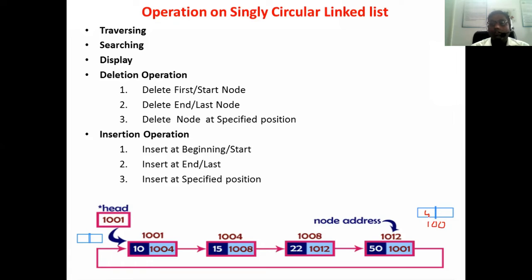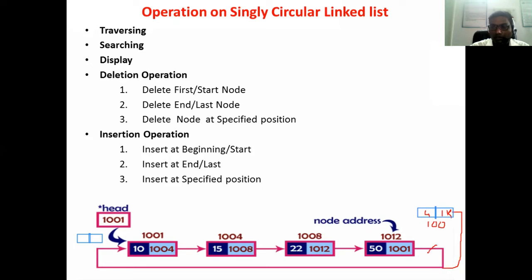Now we have to change the addresses. This is actually the last node. We have to add this node as the last node or the end node. The end node always contains the address of the very first node. So this node contains the address of the very first node, which is 1001. So here you can store the address 1001. Now the connection will be like this.